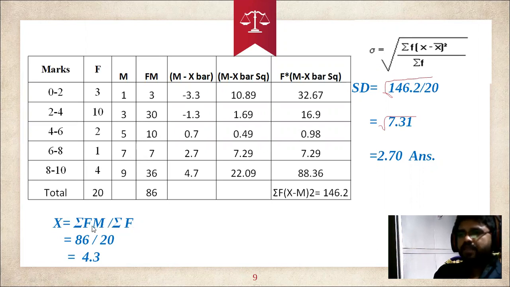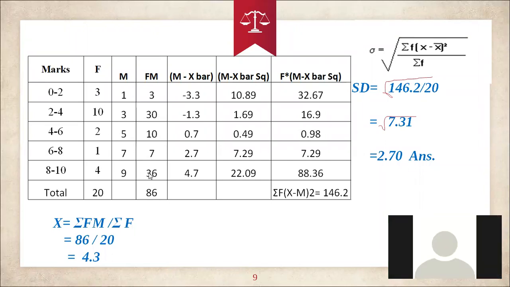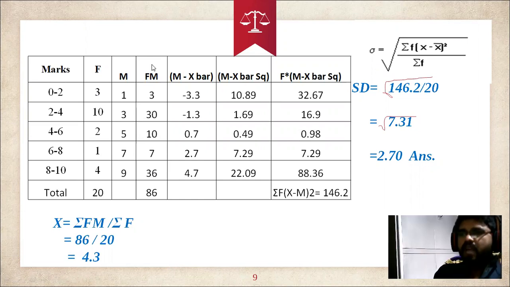What is summation of fm? First we need to do f into m. What is f here, and what is m? Then we multiply. f 3 into 1, 3. 10 into 3, 30. 2 into 5, 10. 1 into 7, 7. 4 into 9, 36. Then we add all the values. That is the total, the summation of fm. The sum of fm value is 86.